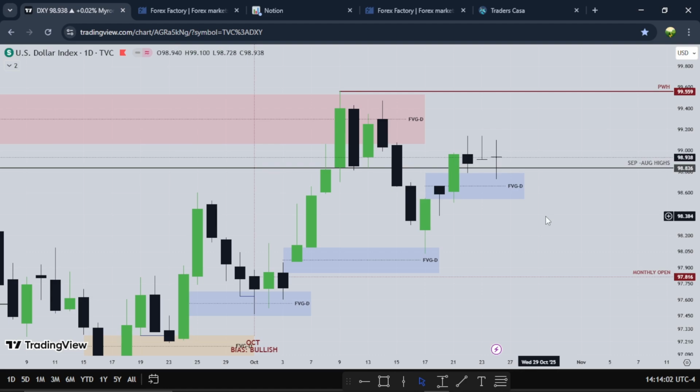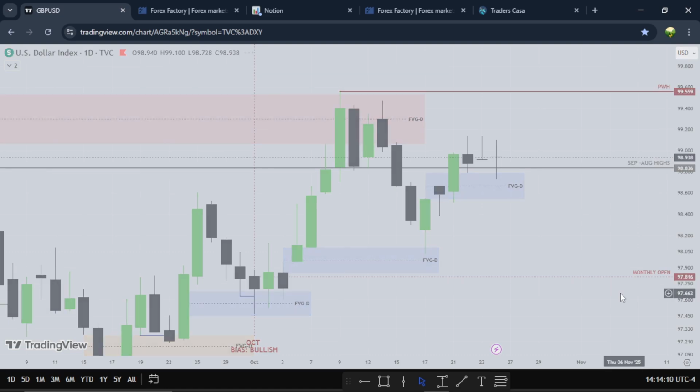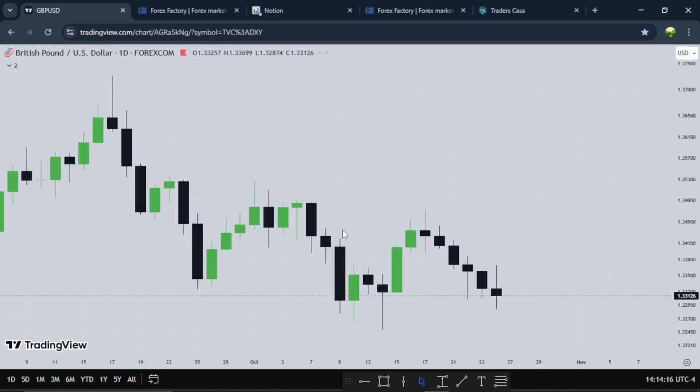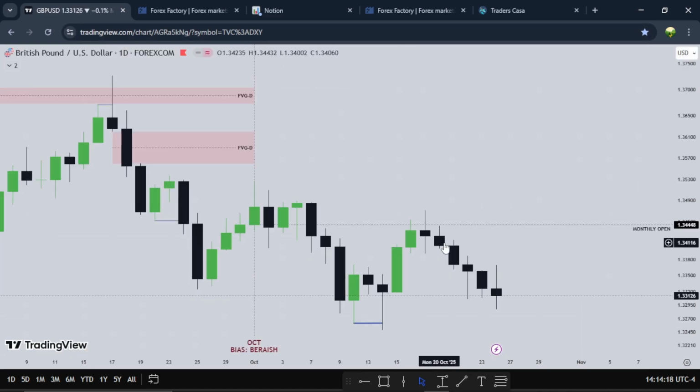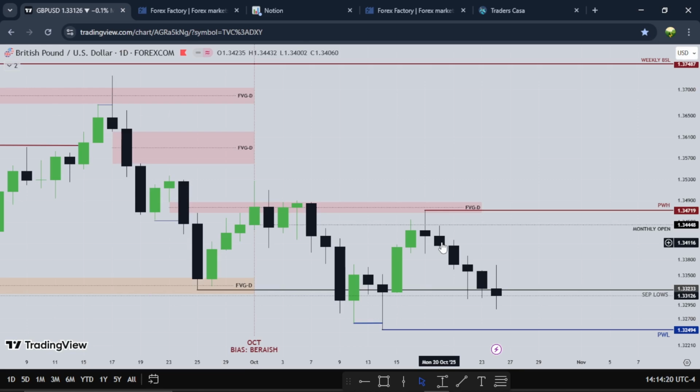So that's about that for the dollar. For the new week, I'm still expecting higher prices on the dollar. So if we're going to continue higher, I want to see the euro go lower and the pound go lower. So this is pound USD for the third week of the month, for the month of October, right?